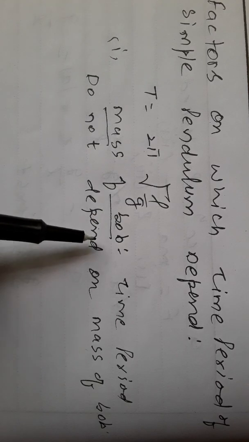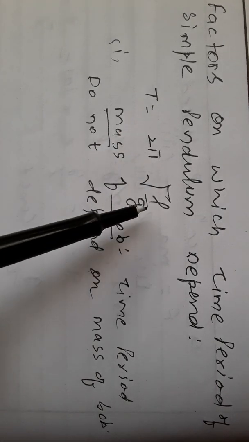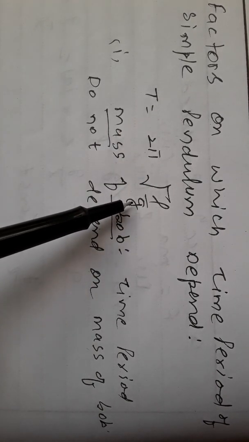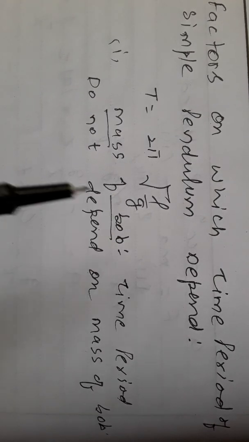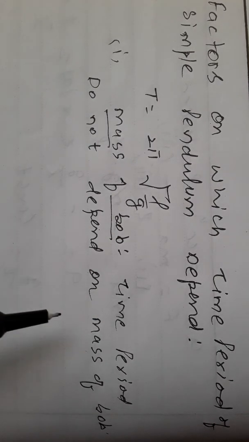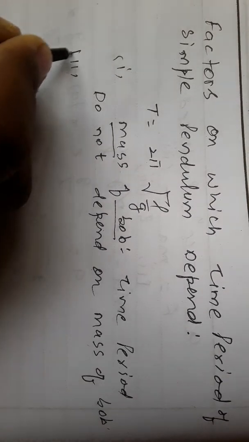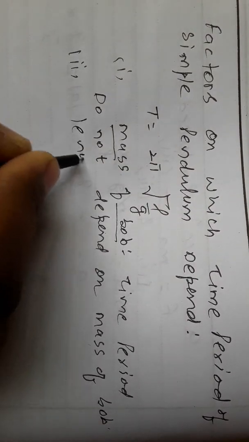First is the mass of the bob. In the relation T is equal to 2 pi under root L by G, the time period only depends upon length and acceleration due to gravity. There is no relation for the mass of the bob, so the time period does not depend on the mass of the bob. Second, length of the pendulum.